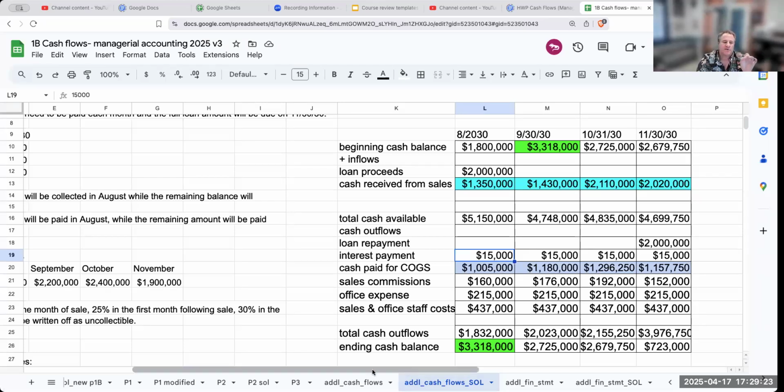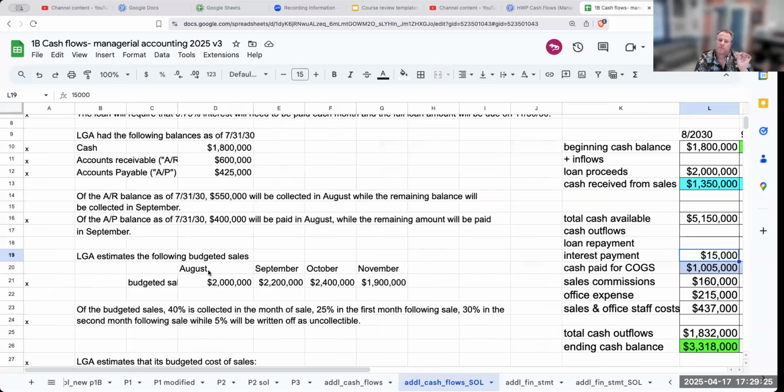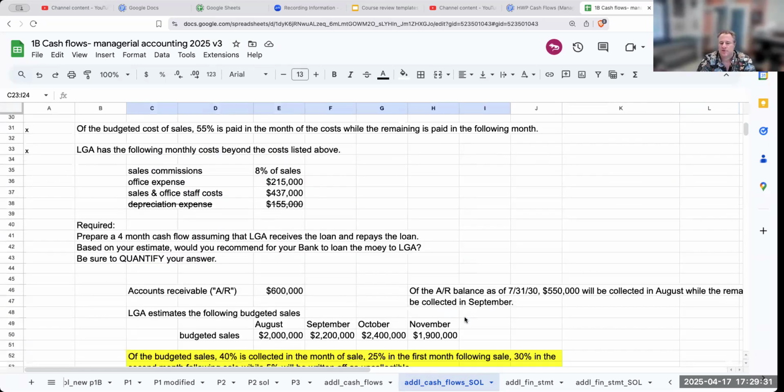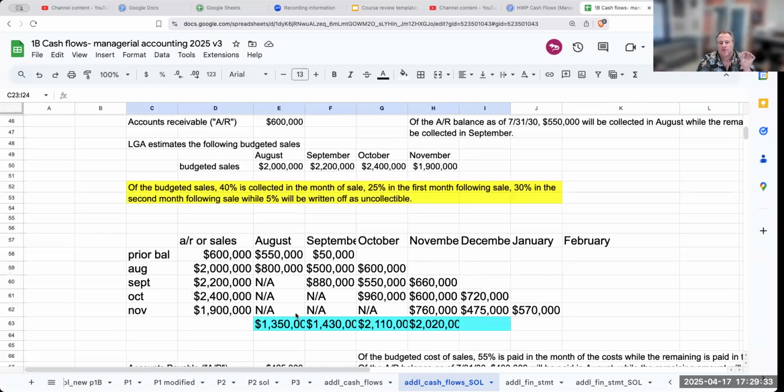But then you're going to have to convert budgeted amounts to cash amounts, and use the information to figure that out. Don't forget to write out the not applicable. I've seen students make this mistake a lot, just write in not applicable, because I can't collect September sales in the month of August.